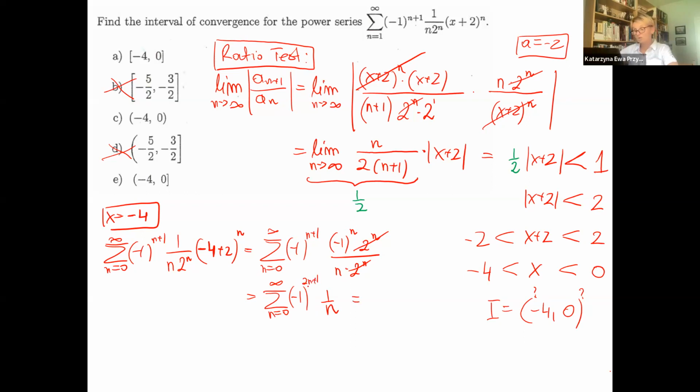Now let's think, the exponent 2n plus 1: what is this number? 2n plus 1 is always an odd number. Whatever we substitute instead of n, we will have an odd number. -1 to an odd number is just negative. That means this expression will simply be negative. It's not alternating. We do have, actually not 0, because we have n in the denominator.